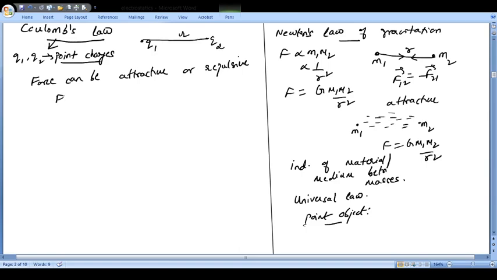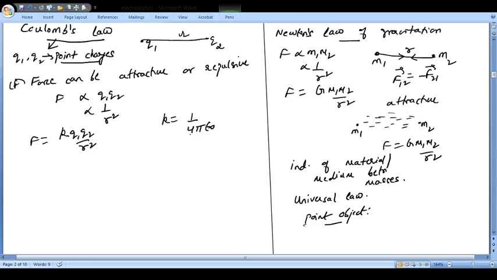Here the force of attraction or repulsion between the charges is directly proportional to the magnitude of the charges and inversely proportional to r square. Now if I remove this proportionality, I get F equals k Q1 Q2 upon r square, and this small k is equal to 1 upon 4 pi epsilon naught.